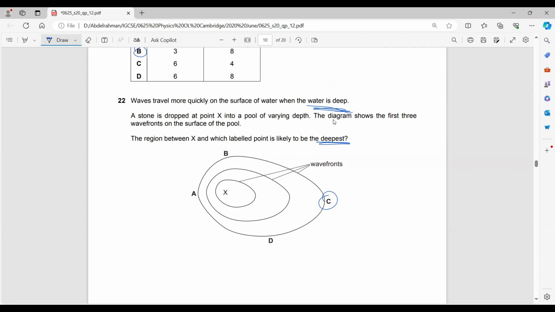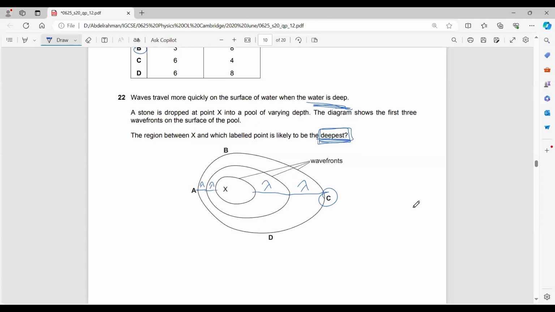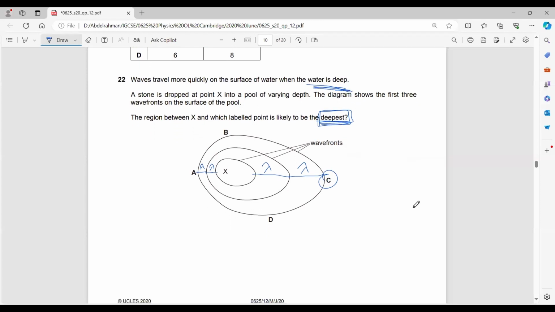Because as the water gets deeper, what happens to the wavelength? The wavelength increases as the water gets deeper, and decreases as the water gets shallower. So when he asks about the deepest point, it would be point C. Why? Because it has the longest wavelength. Any questions?